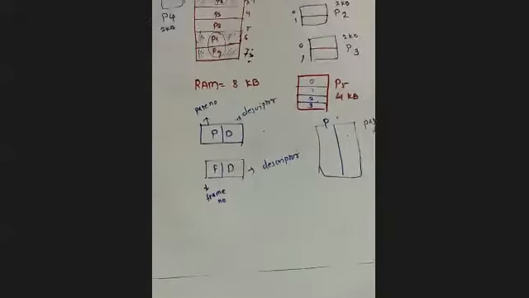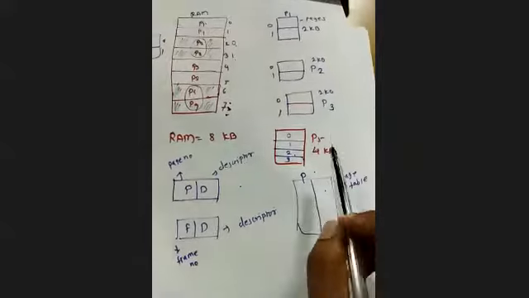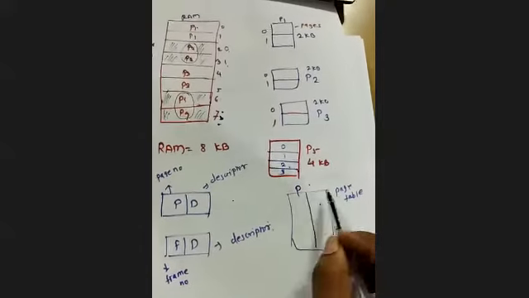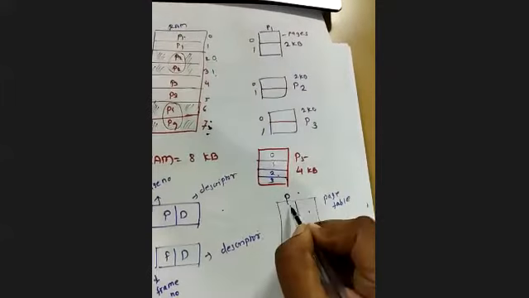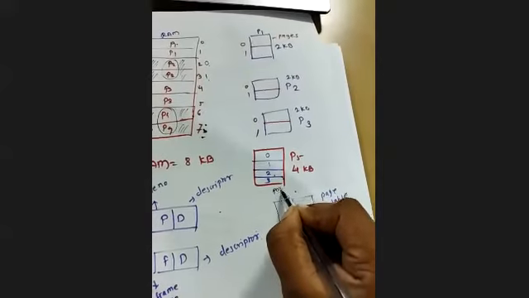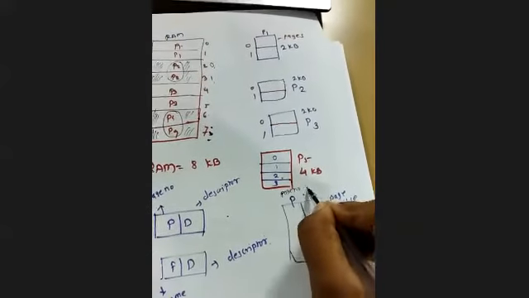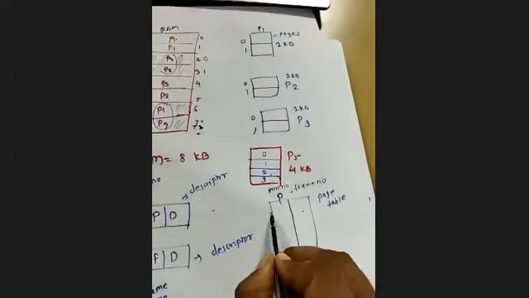Yes, so I was saying that every process will have one page table, which will have the entry of P. This is for the page number. This will tell us about the page number, and this second column is for the frame number, which will tell us